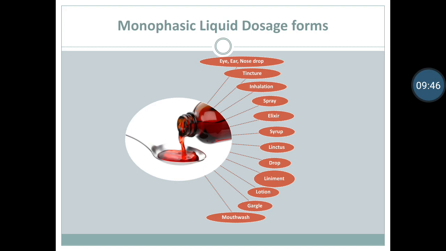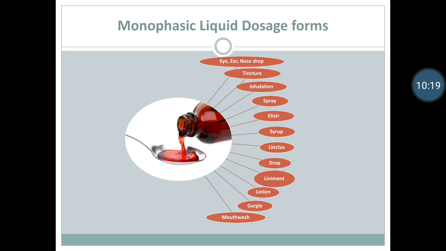Syrup. Syrups are generally sweet in nature. They are concentrated solutions of sucrose in water, where the concentration of sucrose is 66% weight by weight. Syrups containing medicament are called medicated syrups, and those containing flavored substances are called flavored syrups.